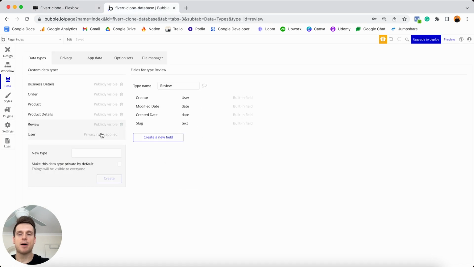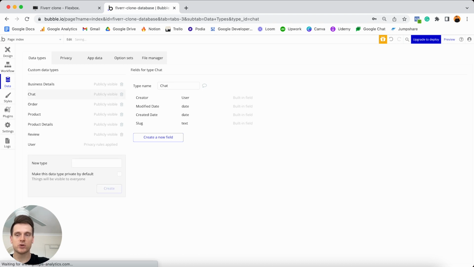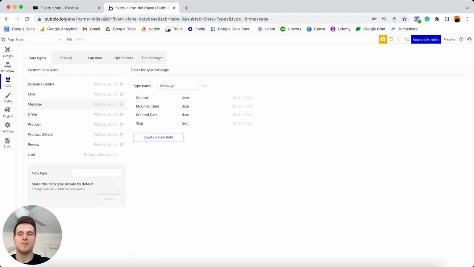So if we jump into Bubble, I'm going to add our chat data type in. You can see I just have a small typo there. And then I'll have our message data type. And that is all of the data types we'll need to create.